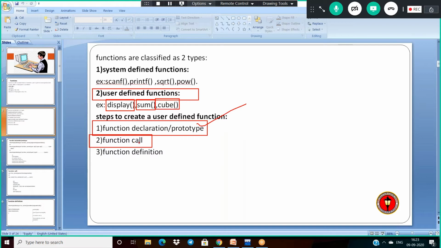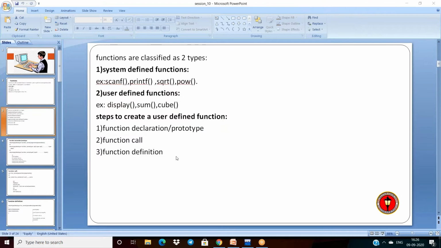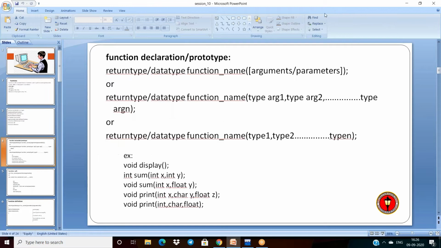The function call is made when you actually have to utilize your function. At that time, I call the function. The function definition gives exactly what action or operation the function provides. The complete business logic, whatever we have written, must be written in the function definition only. Now let us see them one by one. The first step is function declaration.